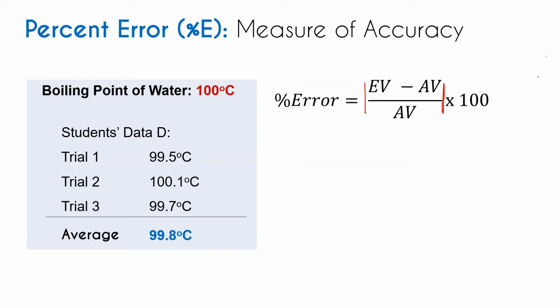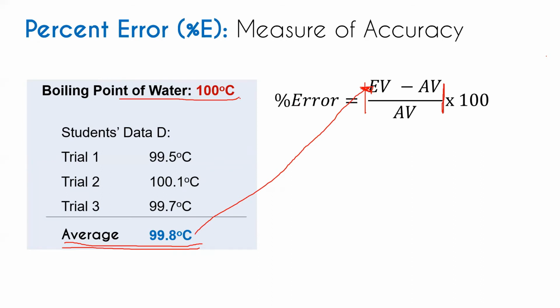Take note of this symbol, which means the absolute value. So when we say absolute value, regardless of its sign, it is always positive. So EV means the experimental value, or the average of your measurements. While when we see AV, it is the accepted value. When we say accepted value, it is the standard or the universal value of that particular object.